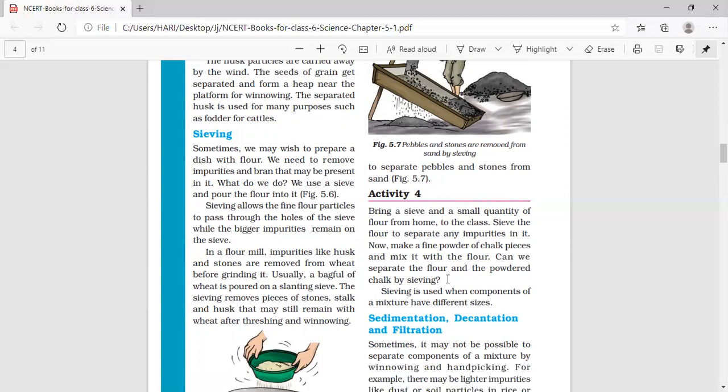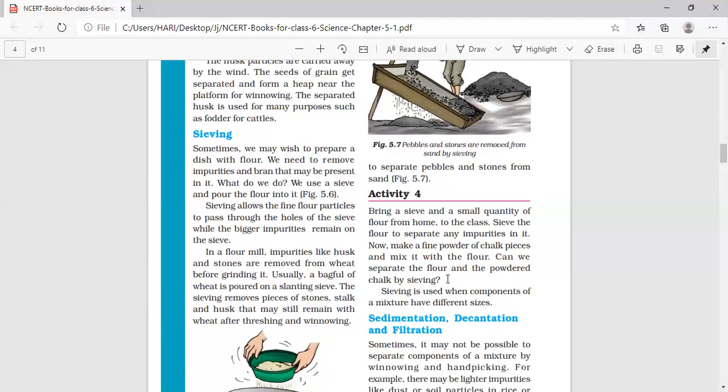After that, how will you separate the wheat flour from the chalk powder? Very easily. You have also already taken the sieve. By sieving, you can separate the wheat flour, and the chalk powder will be remaining on the sieve.